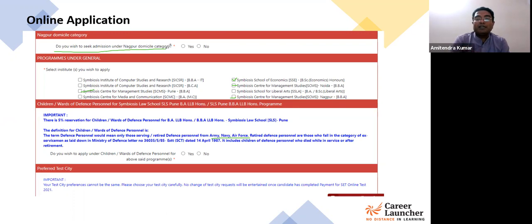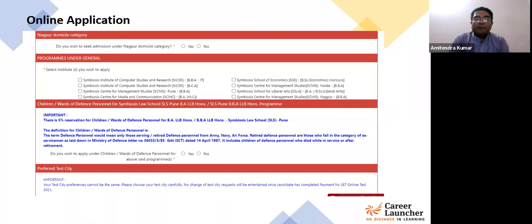25% of the seats are reserved for students at Nagpur campus for the Symbiosis Nagpur basically. So whichever program you are applying for, वहाँ पे आपको इस चीज का ध्यान रखना पड़ेगा. So please select yes if you fulfill the condition, otherwise no, and proceed. So I hope this is clear till now, and there should not be any problem while filling the application form.